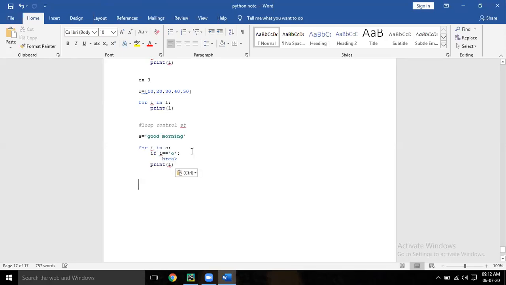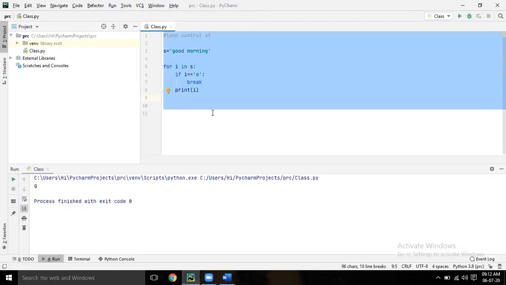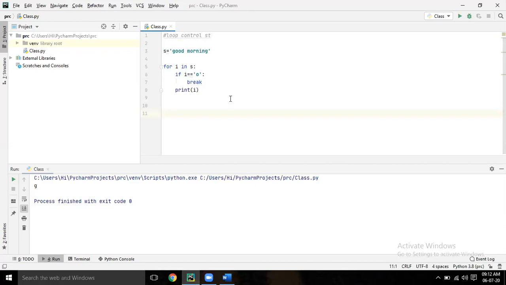So the first one is the loop control statement. First one is break. Second one is continue. Instead of break, write continue. It's coming like that.